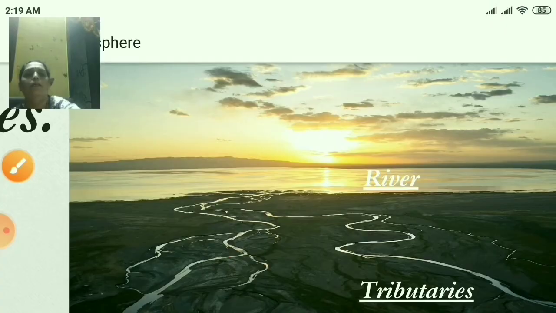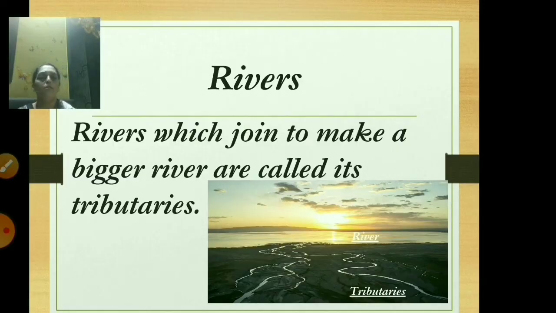Okay. Yes, students. Now tell me, what is a tributary? Yes, tributaries are the small rivers which come together and form a bigger river. They are known as tributaries.